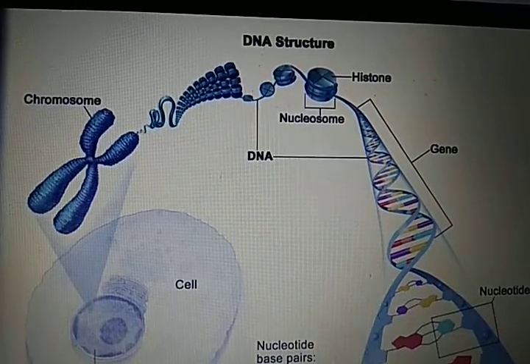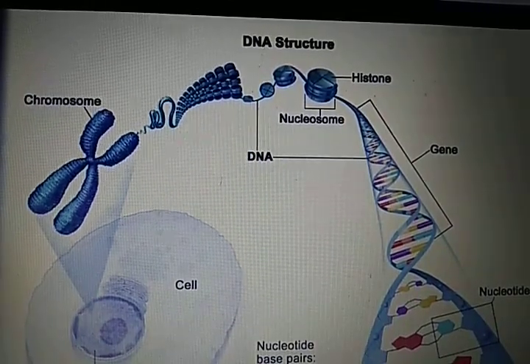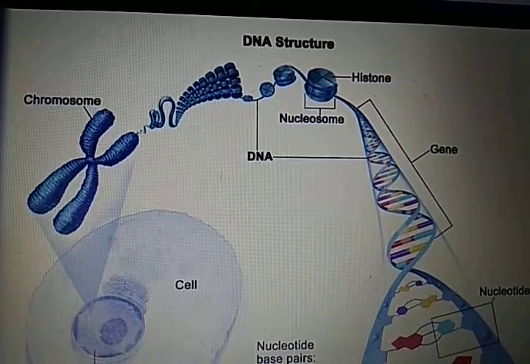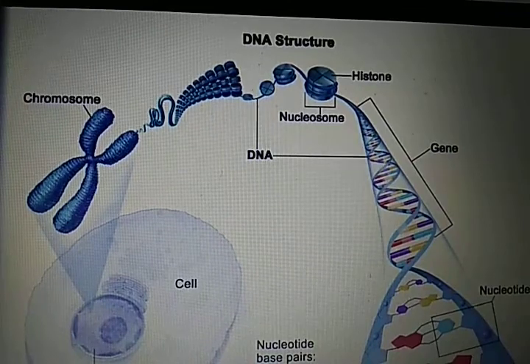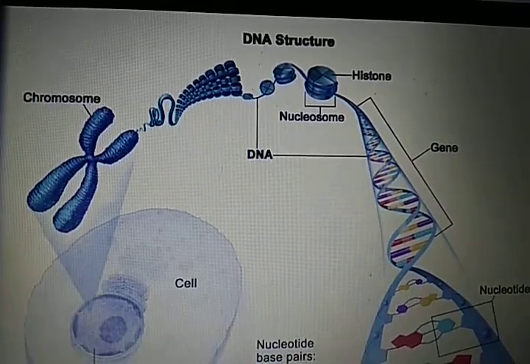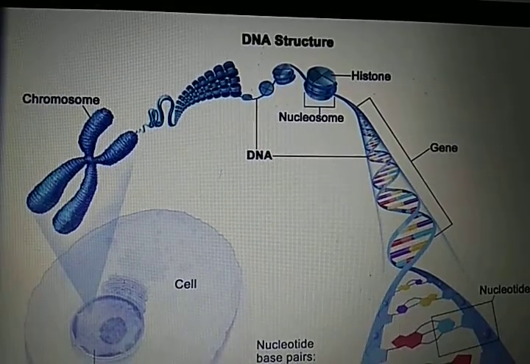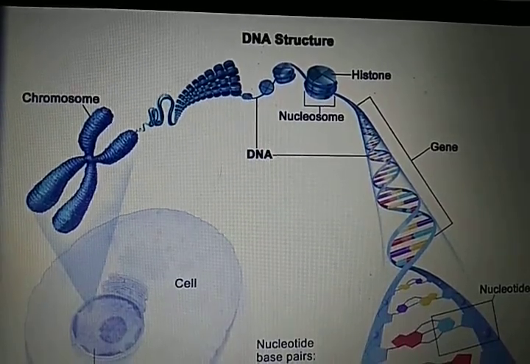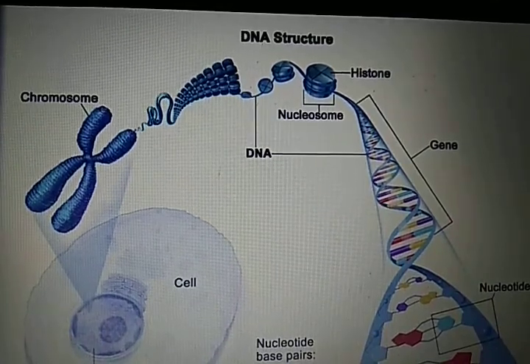If we talk about the number of chromosomes existing per cell, it varies. The number of chromosomes varies from species to species, but it remains constant for a particular species. Depending upon the number of sets of chromosomes, it may be diploid, that is 2n, or haploid, that is n. Somatic cells are diploid, while germinal cells are haploid.